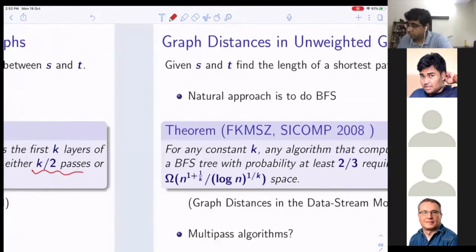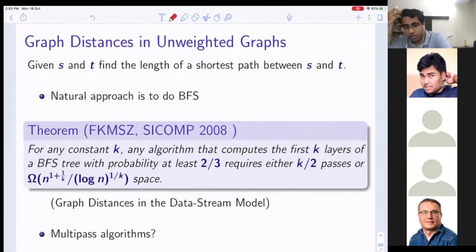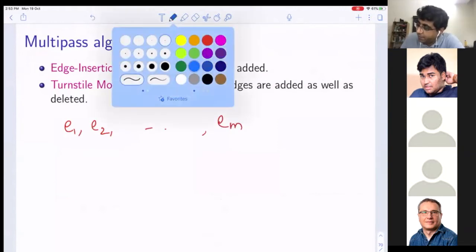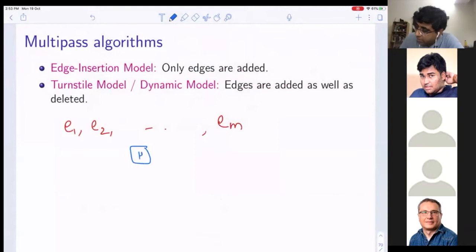And so what is this multi-pass algorithm? Let's first try to understand it, because for numerical values it is not used that much, but for graph algorithms it is used quite a lot. So what are multi-pass algorithms? It's like an edge insertion model, where only edges are allowed. Suppose the stream is E1, E2, up to EM, okay? Now you are able to keep some edges. This is the first pass.